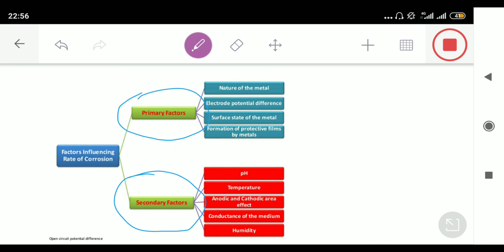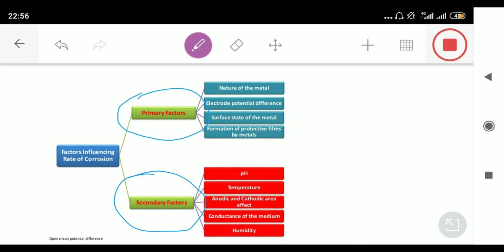Because we know the concept of corrosion is totally based on electrochemistry. And in electrochemistry, we already know all those metals which have less standard reduction potential act as anode. And if something acts as anode, then there will be more and more corrosion.